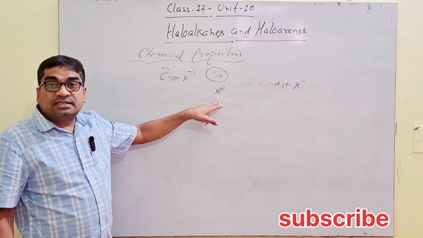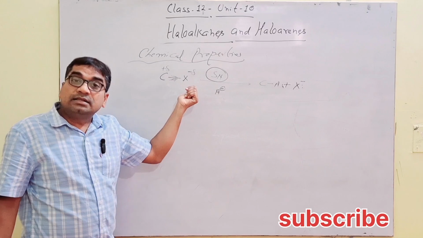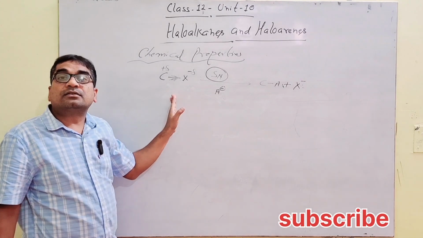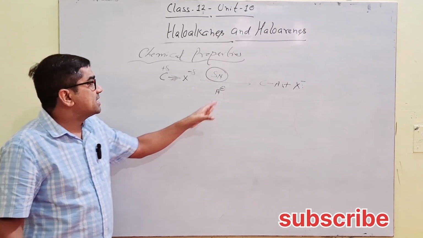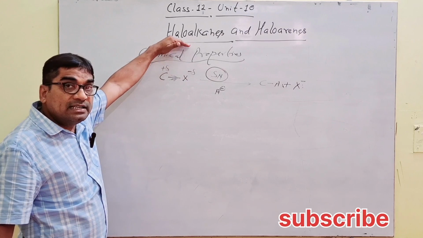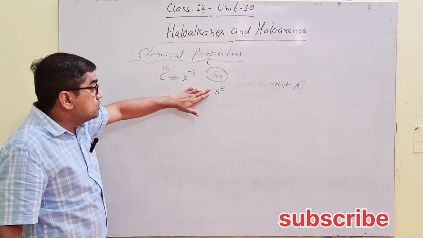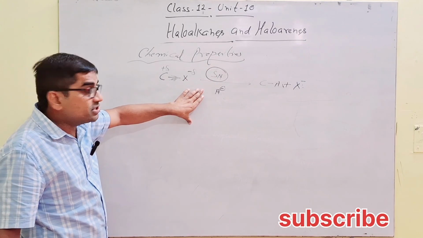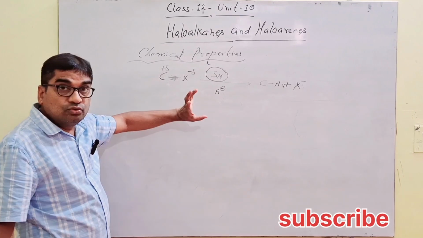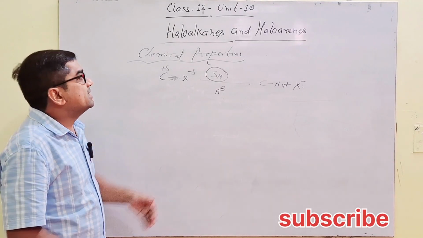Whenever the attacking reagent is a nucleophile that displaces another nucleophile from the substrate, this displacement or substitution is referred to as nucleophilic substitution. Alkyl halides, haloalkanes, represent characteristic nucleophilic substitution reactions, carried out in two ways, SN1 and SN2. We will discuss later in this chapter.